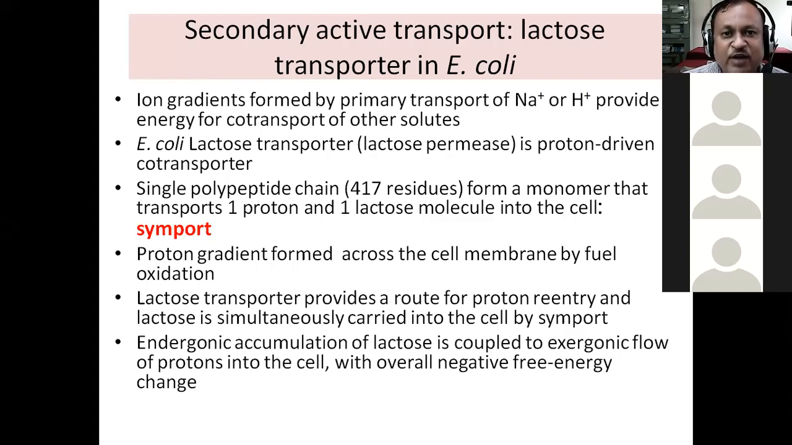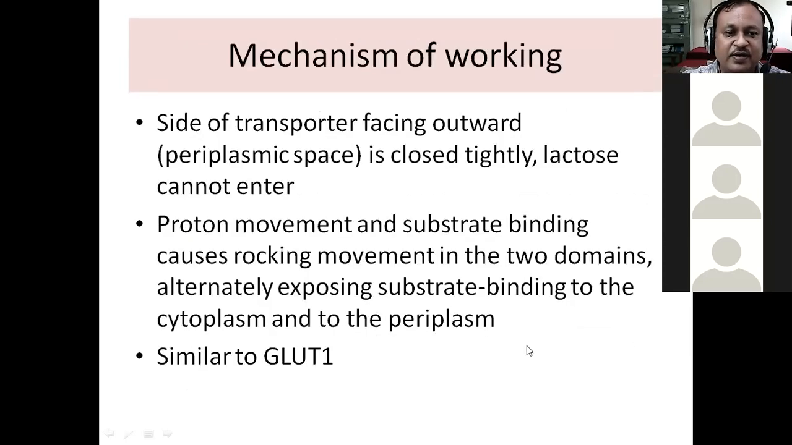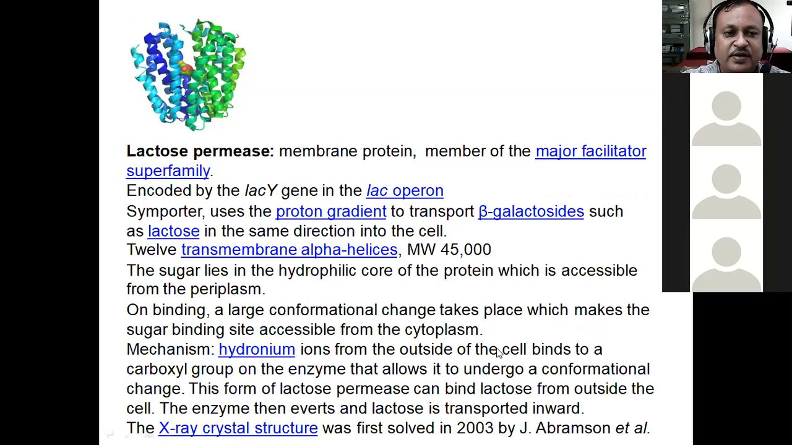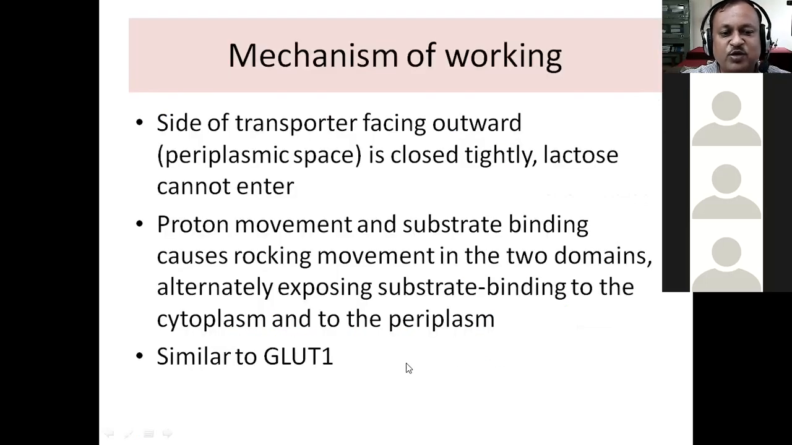Because the entry of lactose will require energy, and who provides the energy? The energy is provided by the protons, proton motive force. Okay, so that is called as exergonic flow of protons inside the cell, and along with that we have endergonic accumulation of lactose inside the cell. Okay, mechanism wise it is similar to the GLUT1 transporter.